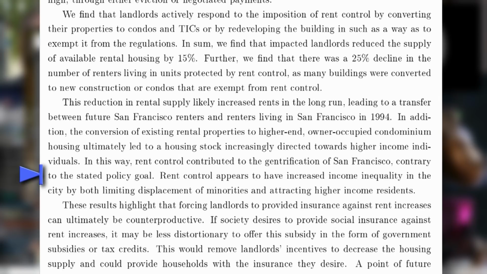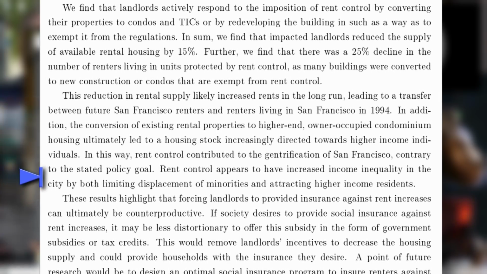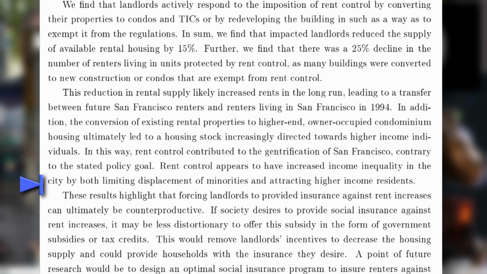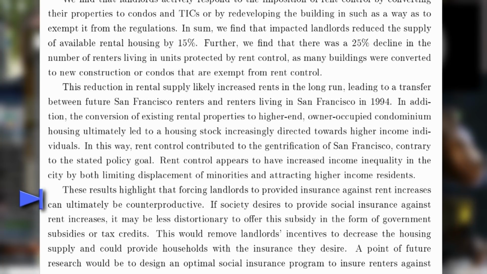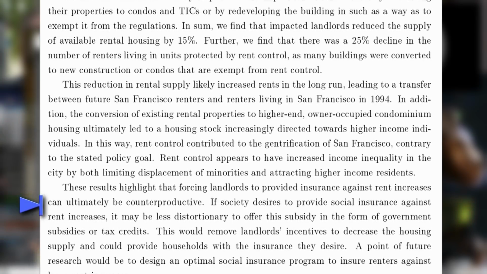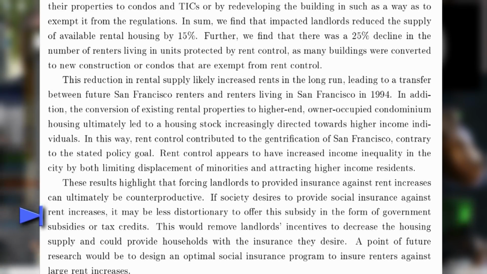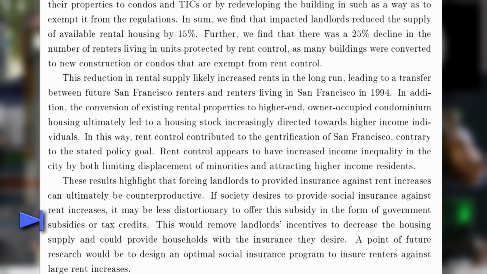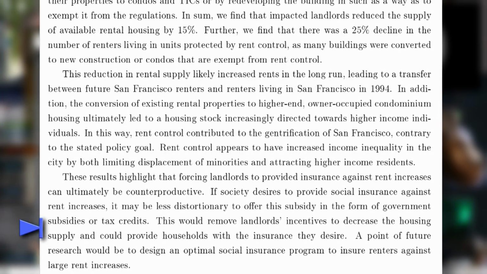Contrary to the stated policy goal, rent control appeared to have increased income inequality in the city by both limiting displacement of minorities and attracting higher income residents. These results highlight that forcing landlords to provide insurance against rent increases can ultimately be counterproductive. If society desires to provide social insurance against rent increases, it may be less distortionary to offer this subsidy in the form of government subsidies or tax credits. This would remove landlords' incentives to decrease their housing supply and could blah, blah, blah.